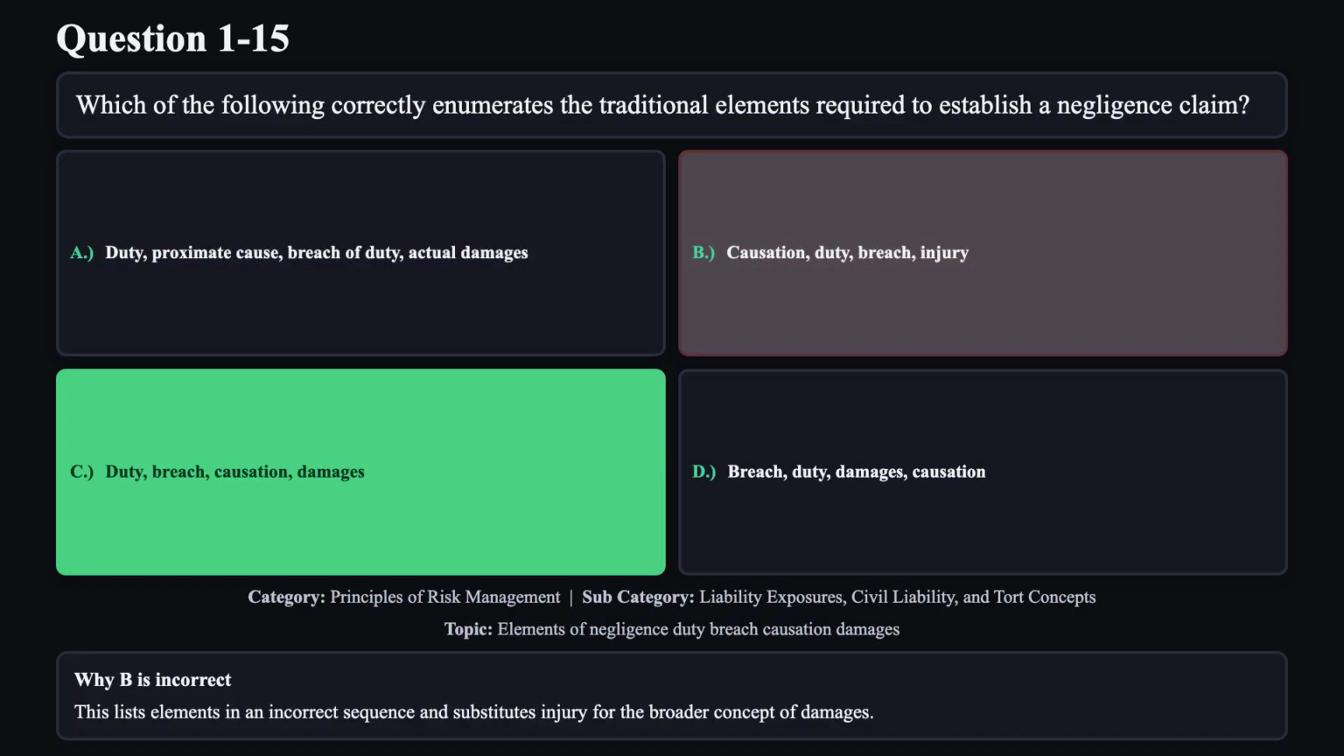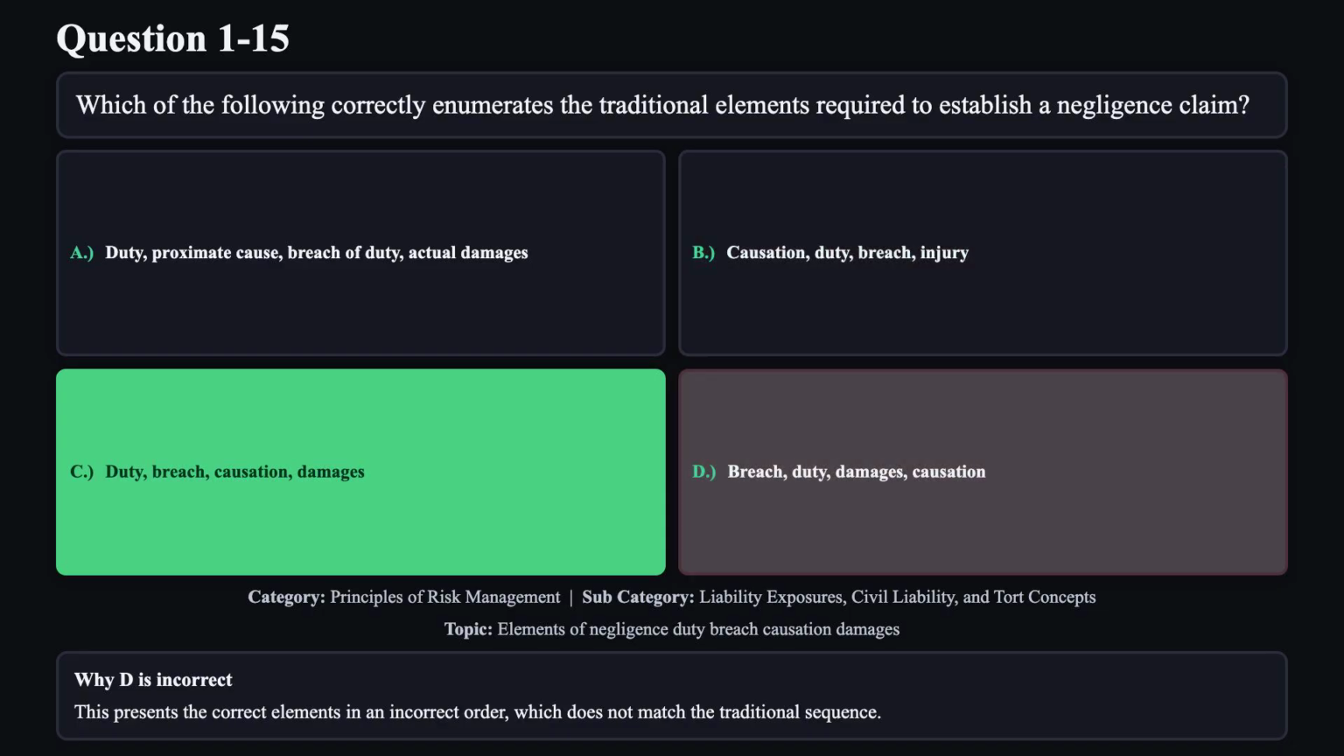Reason B is not correct. This lists elements in an incorrect sequence and substitutes injury for the broader concept of damages. Reason D is not correct. This presents the correct elements in an incorrect order, which does not match the traditional sequence.